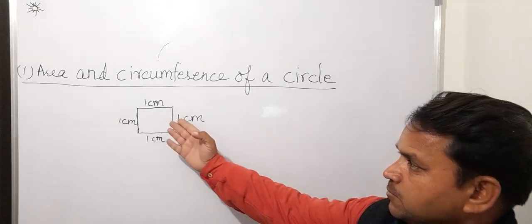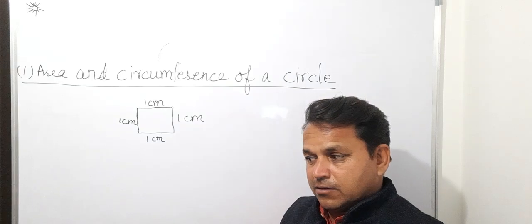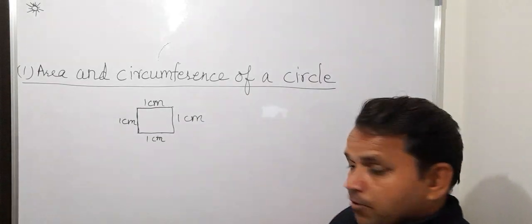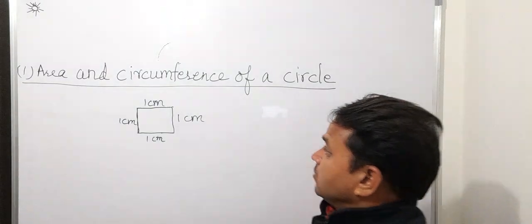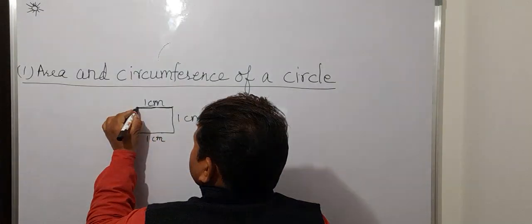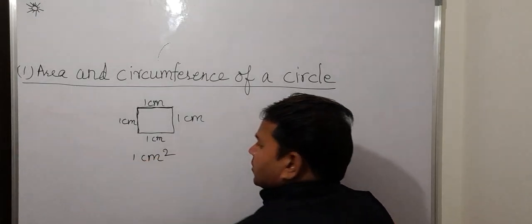What is this? This is a square. This is a square of measurement 1 centimeter. So this can also be said as 1 centimeter square.